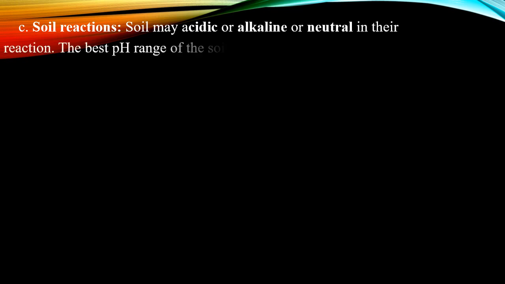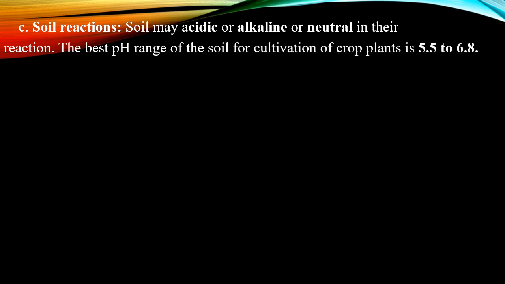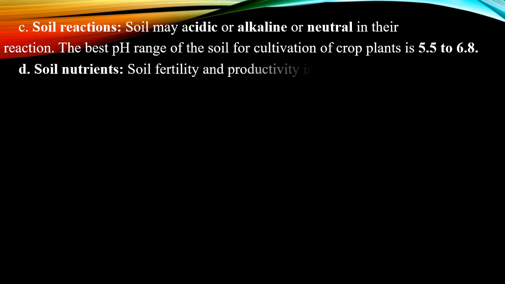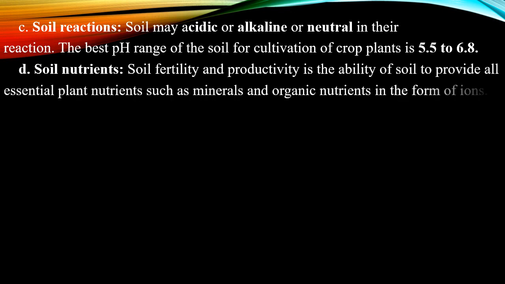The next edaphic factor we are going to see is soil reaction. As you are aware, the soil may be acidic, alkaline or neutral in its reaction. The best pH range of the soil for cultivation of crop plants is 5.5 to 6.8. Next is soil nutrients. Soil fertility and productivity are important, as plants grow and use the nutrients in the form of ions.